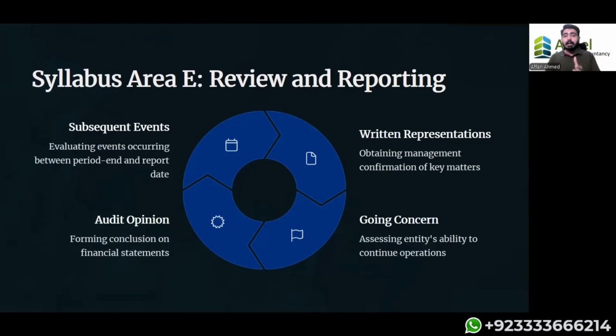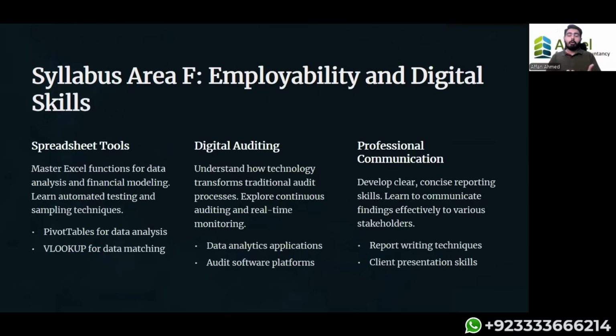Then we have the opinion paragraph placed in the audit report, and in the audit report we are going to present the particular areas. Now, when we're talking about audit, obviously software and computerized systems are involved, and calculations are involved. So ratio analysis is involved in the audit exam. We have CAAT systems involved, the proper usage of CAAT systems, test data, digital analysis of the systems of the client, etc. They are all involved in this particular area. Now, this was a very brief overview of the audit syllabus.